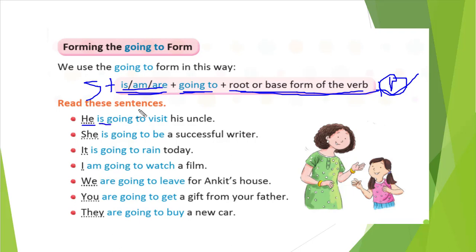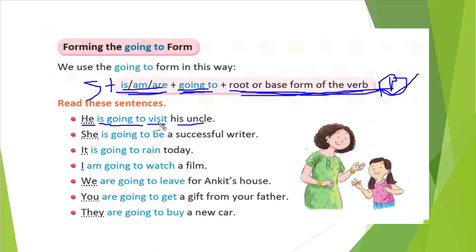So we have written is, then we will write going to. After that, we will write the root or base form of the verb, so here visit, that is the base form, and our object, that is his uncle. So subject plus verb plus object, and our verb will be is going to visit. That way we will write.